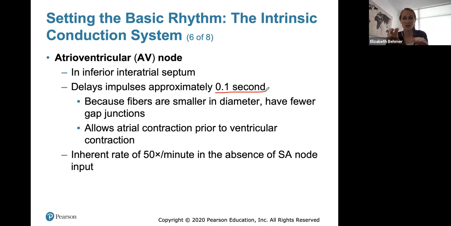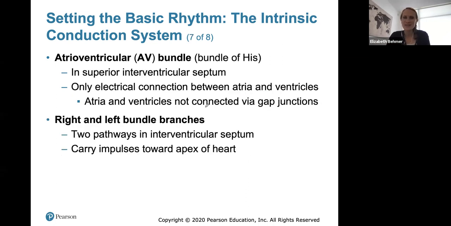Because the fibers are smaller in diameter, there are fewer gap junctions, but this delay is also important to allow the atria to contract completely to get as much blood into the ventricles as possible. So this little delay allows for filling up of the ventricles before the ventricles contract. Then the electrical activity is passed to the AV bundle found in the superior interventricular septum. This is the only electrical connection between atria and ventricles.